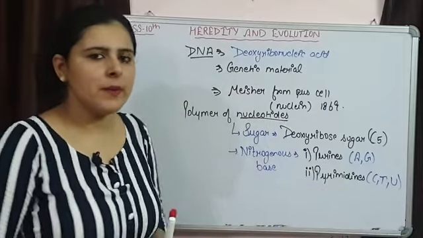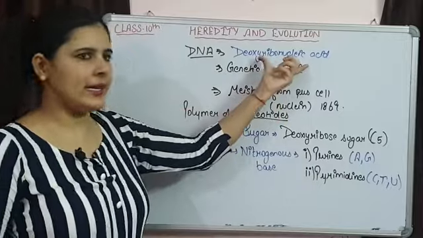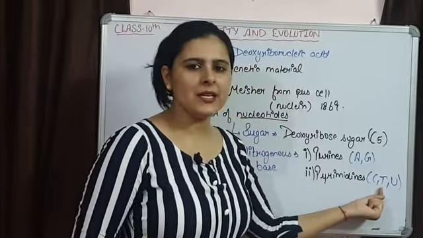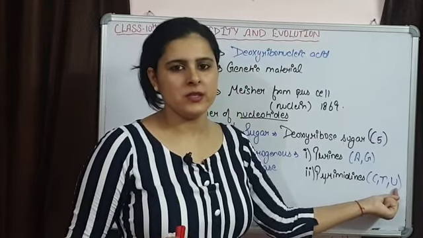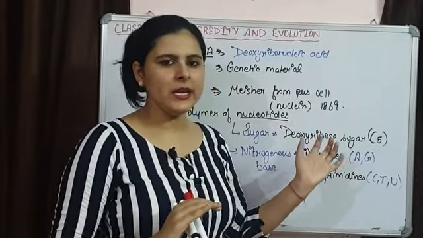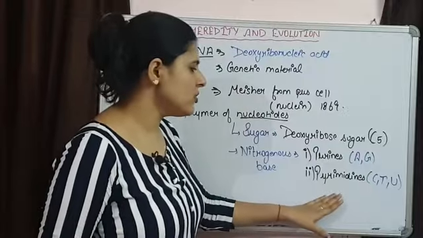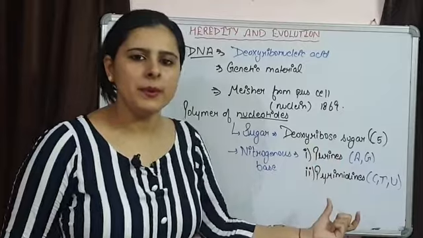But always remember, cytosine and thymine are going to be present in DNA, but RNA में थाइमीन प्रेजेंट नहीं होता है. थाइमीन की जगह क्या प्रेजेंट होता है? यूरेसिल प्रेजेंट होता है. So cytosine and thymine in DNA and cytosine and uracil in RNA. These are nitrogenous bases, or you can say these are purines and pyrimidines.